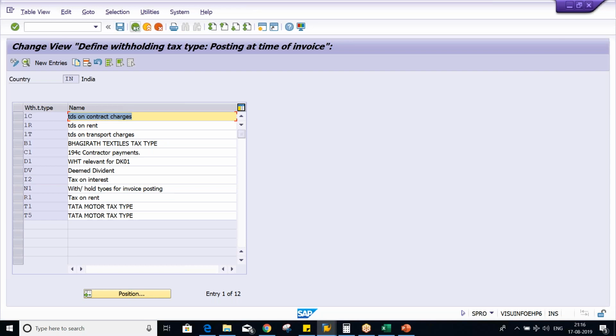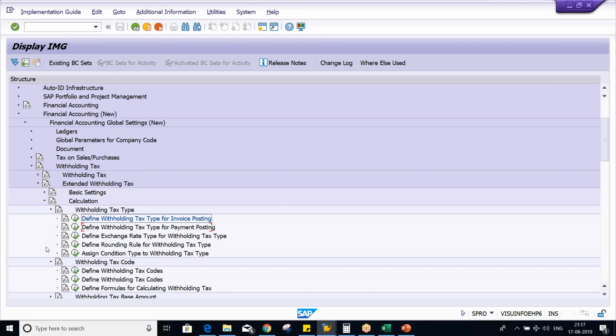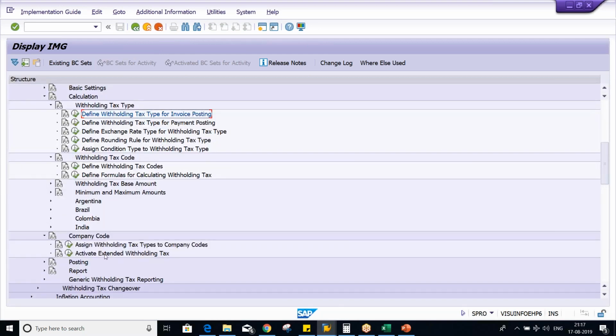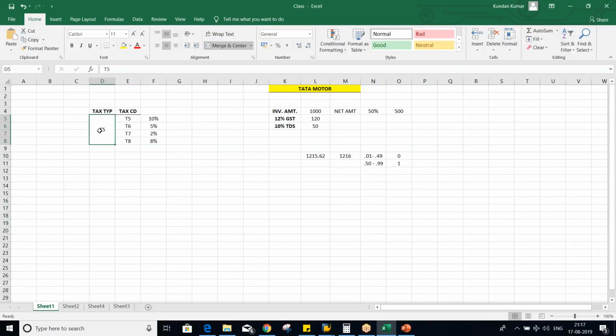But even if you look at the further configurations, we are having here assign withholding tax type to company code, right? So whichever tax types you have set up, those tax types are going to be assigned. This tax type is going to be assigned where? It is going to be assigned against company code. So tax type is going to be assigned against company code. Okay, if your company code is, let's suppose, PM01, then against this company code, what is happening, guys?